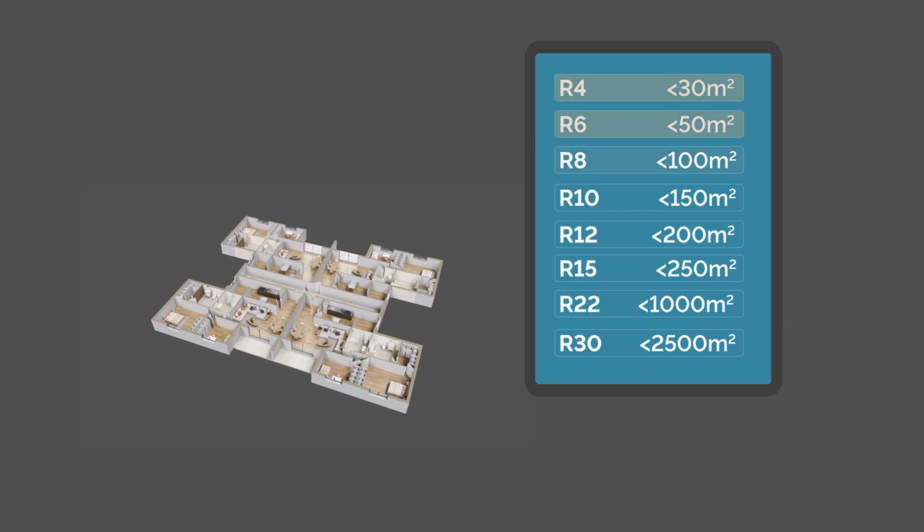As a reference, you can use the attached table to select the most suitable device based on the size of the property.